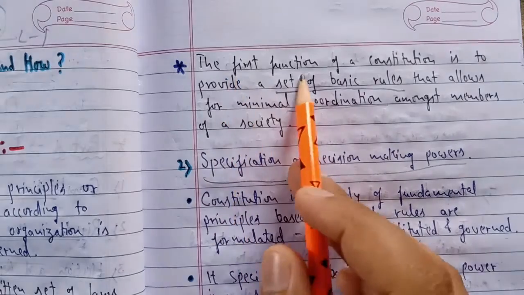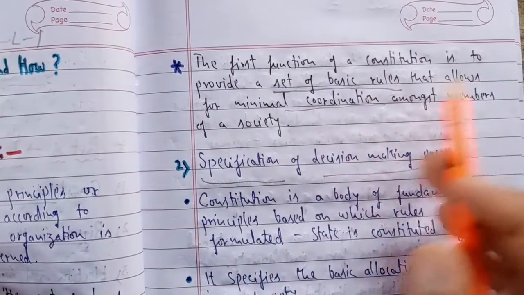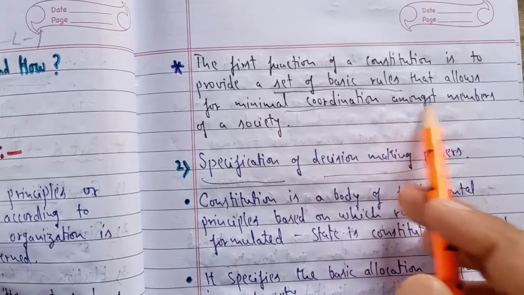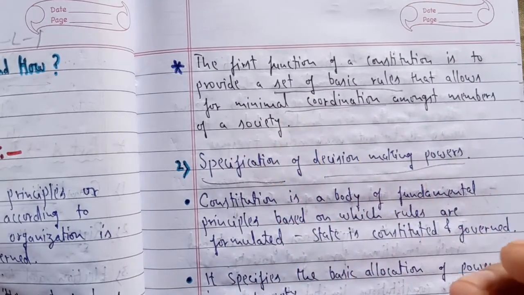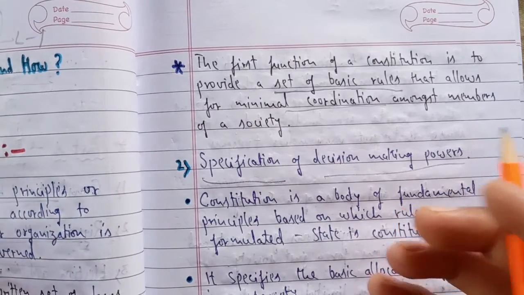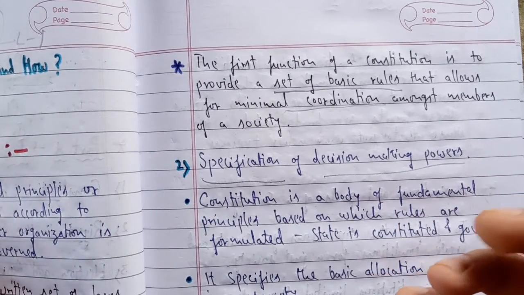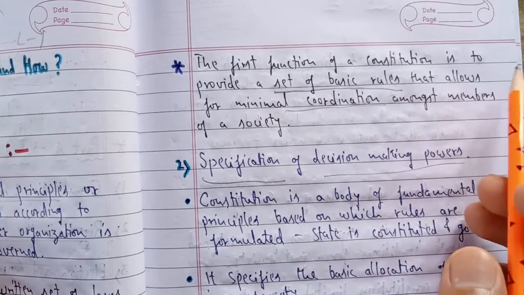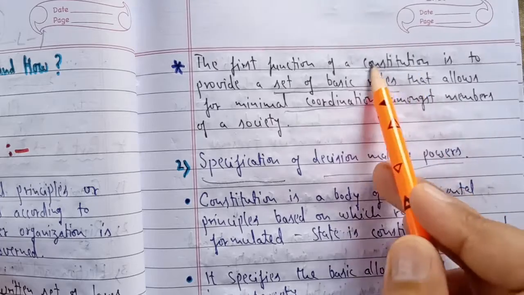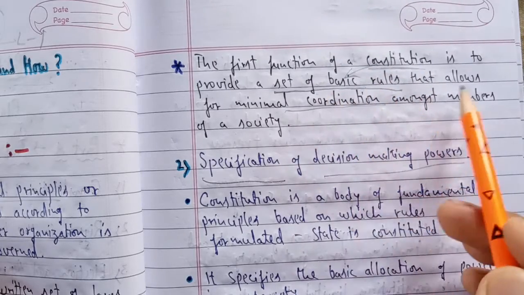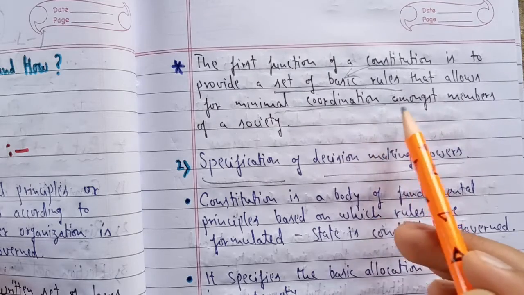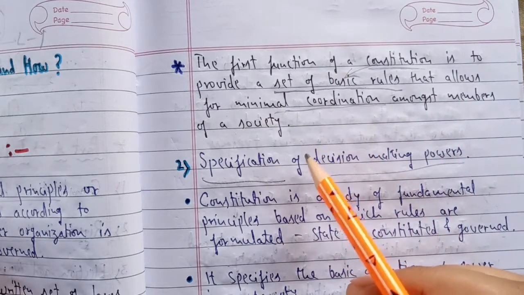So we can say the first function of the constitution is to provide a set of basic rules that allows minimal coordination amongst members of a society. When the question comes, you don't have to describe it at length as I have; you have to write short, quality answers. So you will write, the first function of the constitution is to provide a set of basic rules. It is the duty or function of the constitution to provide a set of basic rules that allows for minimal coordination and the building of good relationships among the people of the society.